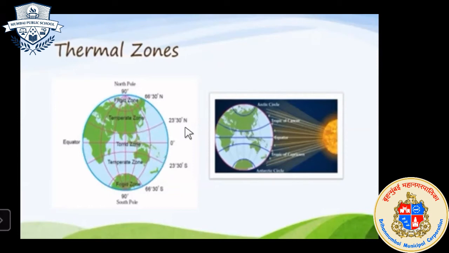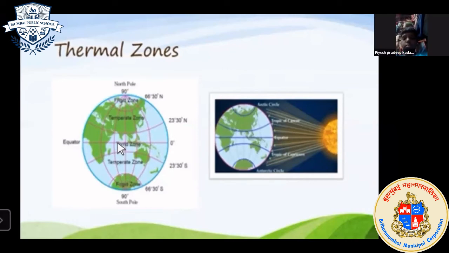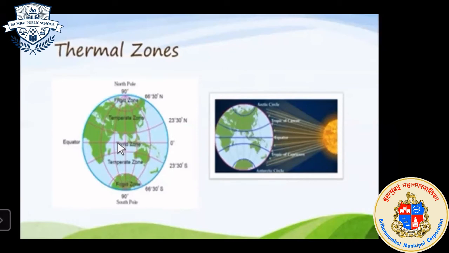Okay, so nearness to the sea. Suppose any city, any area, any place is near to the sea, like Mumbai. We are living in Mumbai, so Mumbai is near to the sea. Which sea is situated to the south of Mumbai? Children, are you listening to me? Okay, the Arabian Sea is there.